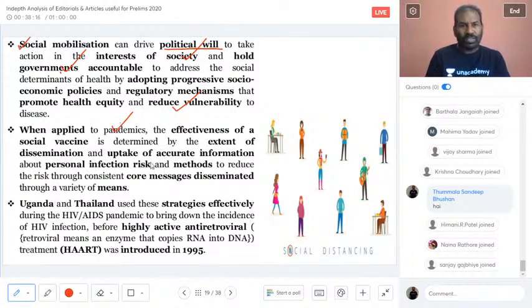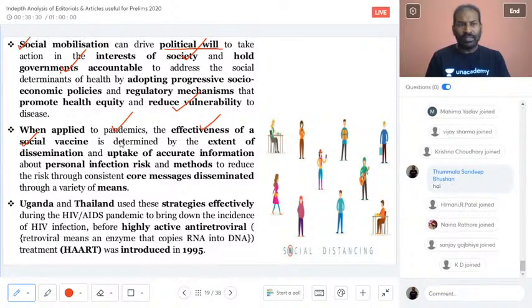Yes, it was applied. It was taken into consideration, or applied, in other pandemics, and that showed the effectiveness of a social vaccine. When it was applied, it was an effective tool in trying to contain, or make sure that the spread of the virus does not take place.